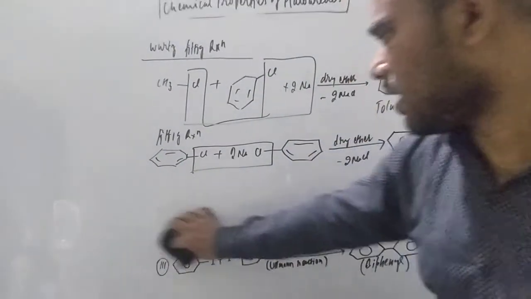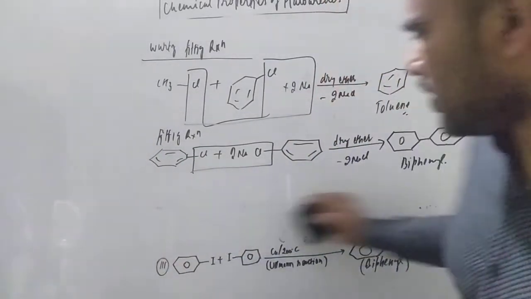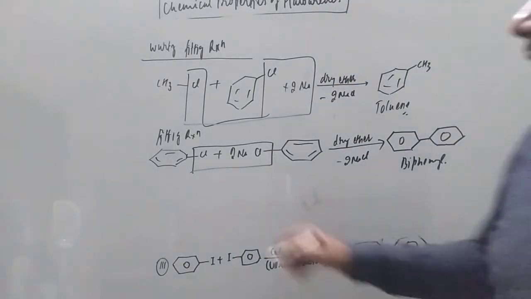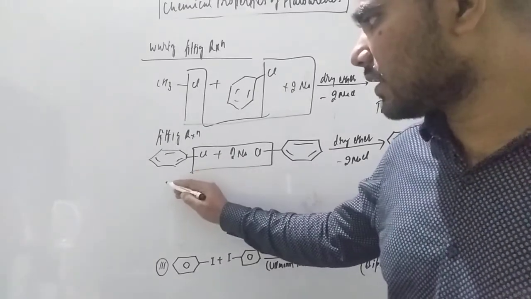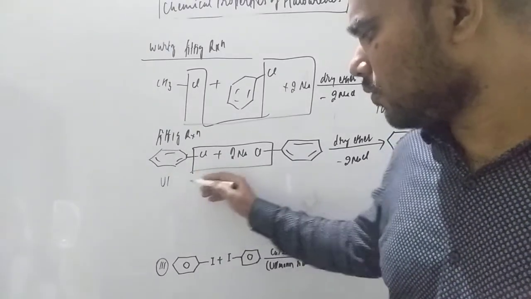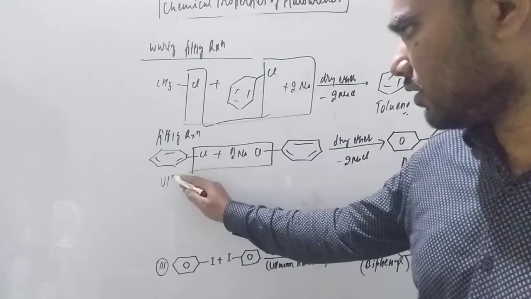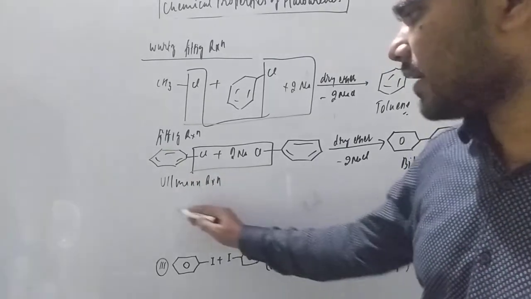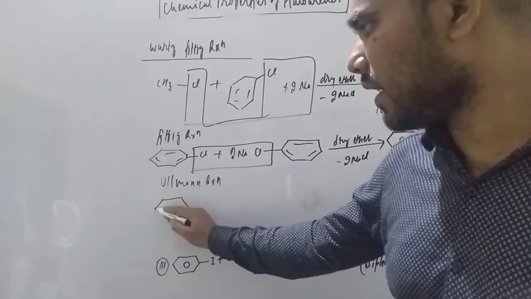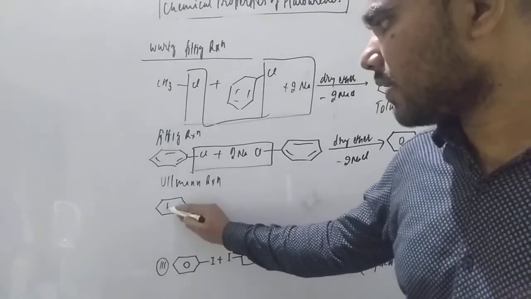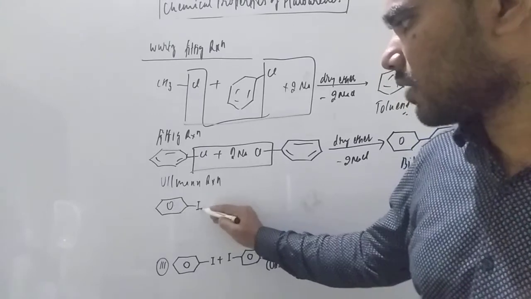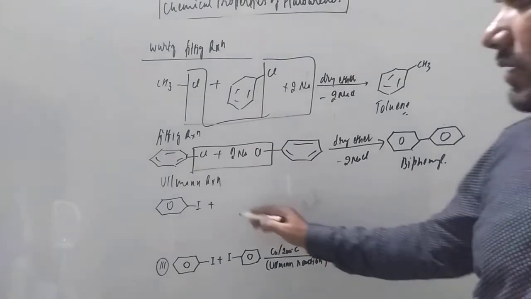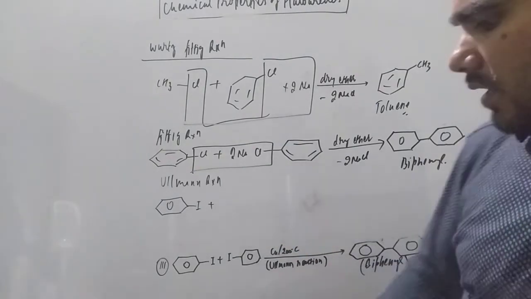Similarly, besides the Fittig reaction, we have the Ullmann reaction, student. So what is the Ullmann reaction? At the place of chlorobenzene, we take iodobenzene. In a similar way we treat, but what we take is iodobenzene. Again we treat this 2-iodobenzene with copper, student.